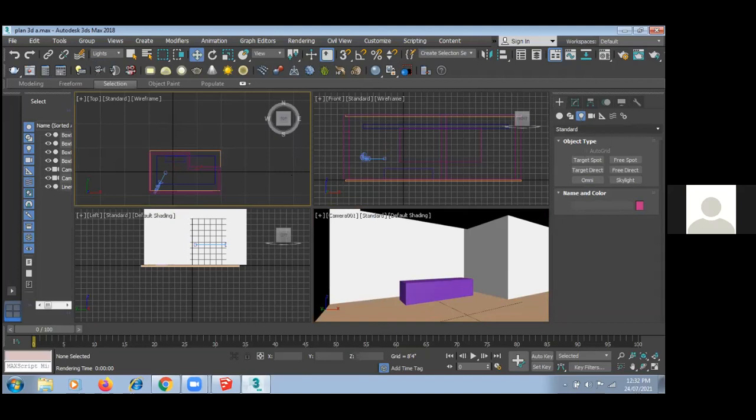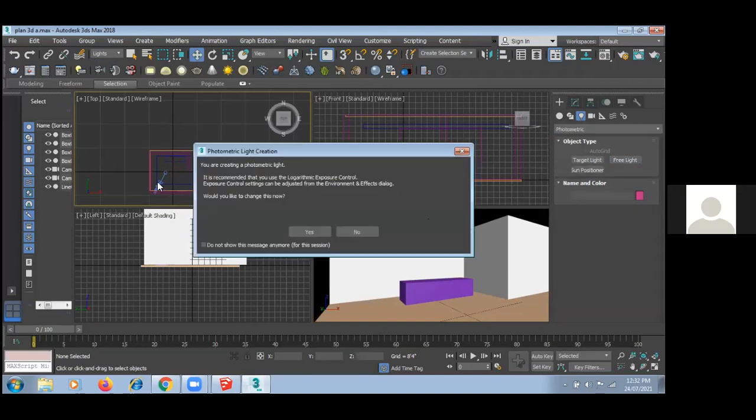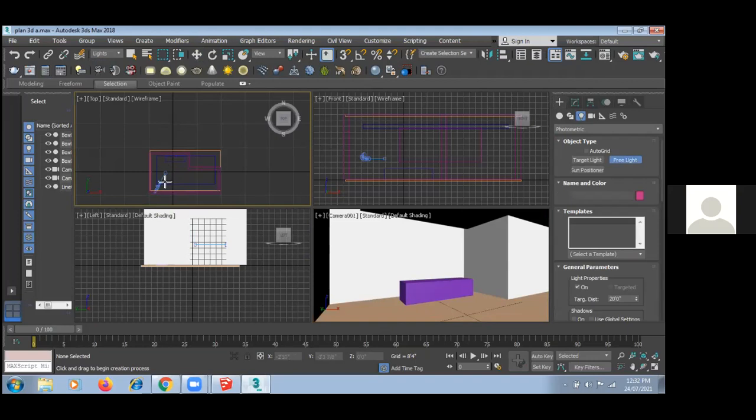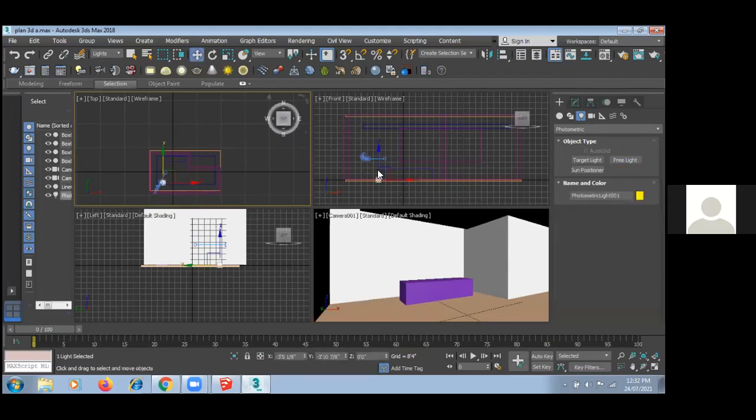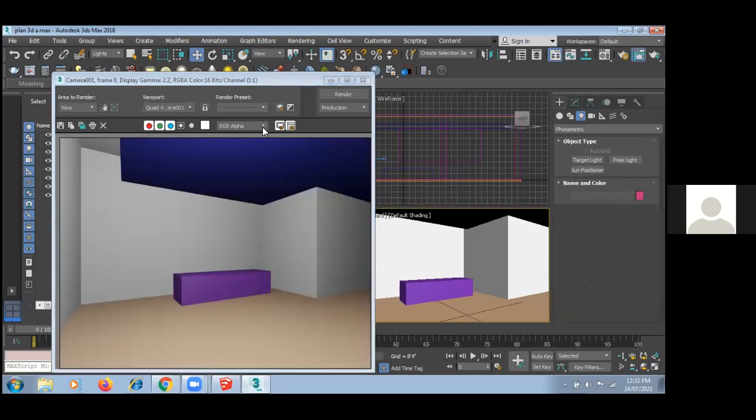For example, now I am taking a different light, photometric light. In photometric light also, see, automatically all settings are going to change. Now I am selecting this free light. I made this a free light, placed it here, and pressed Shift Q. Okay, this is my free light.